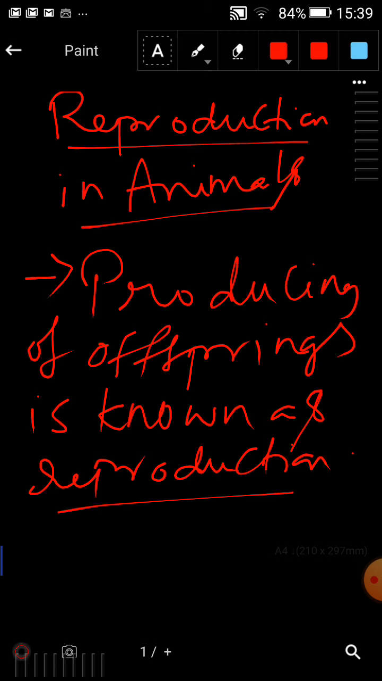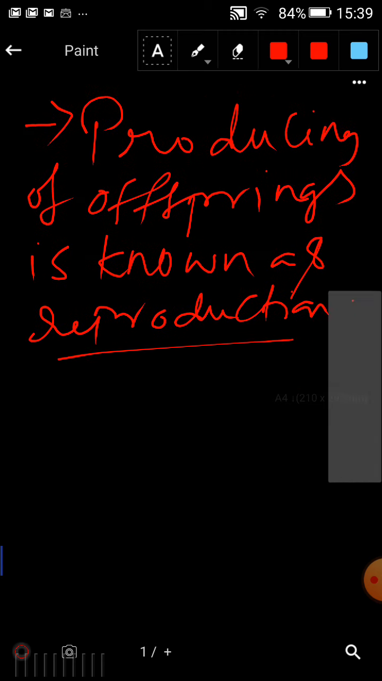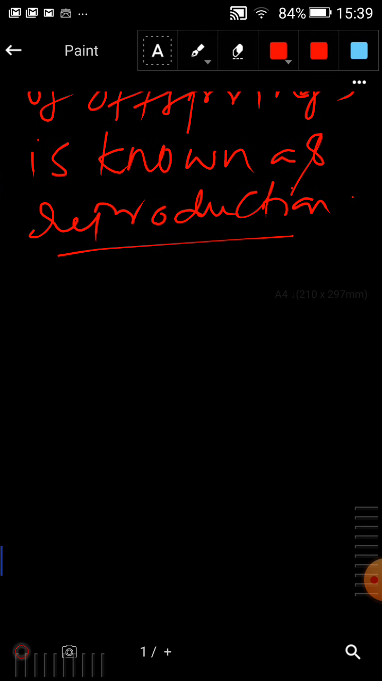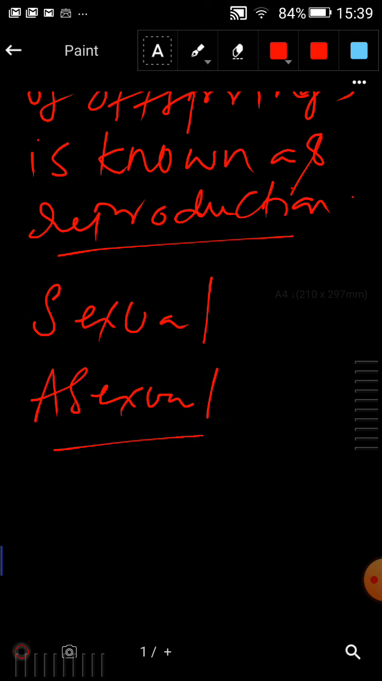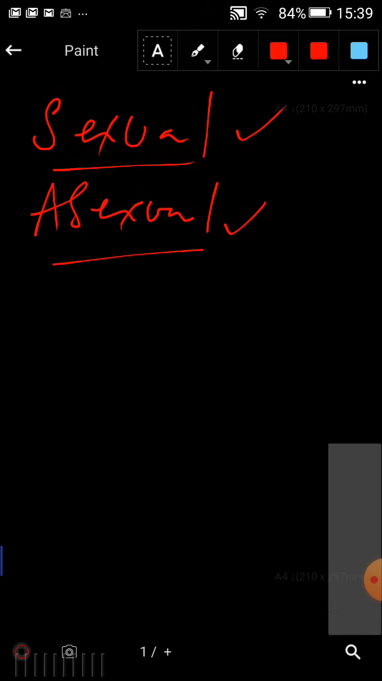Okay, and modes of reproduction, if you see, are of two types. One is sexual reproduction, the other one is asexual reproduction. Okay, coming to sexual reproduction.